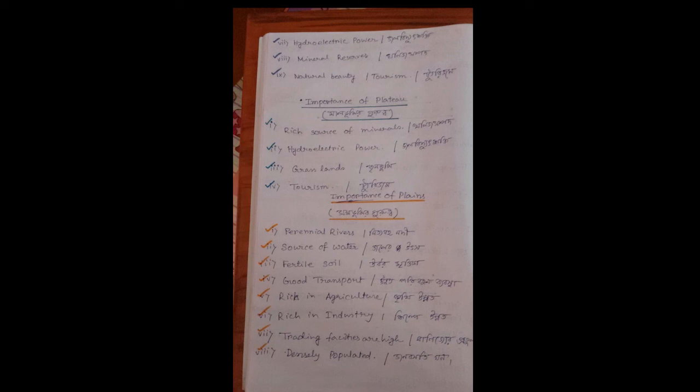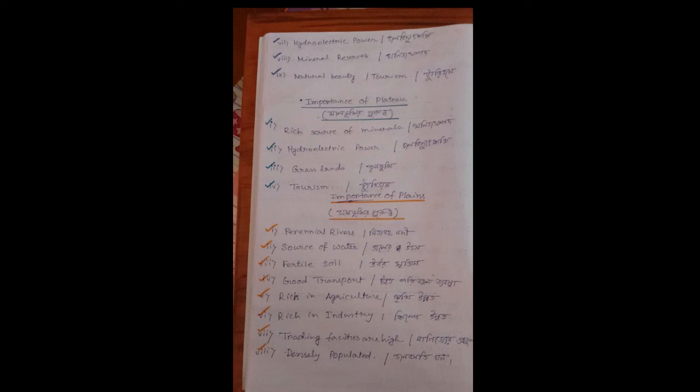Okay, and now I am telling you about the importance of plains. Plains are suitable for agriculture because plains have a flat surface and fertile soil. Hence, they are called the food baskets of the world. You must note this point.